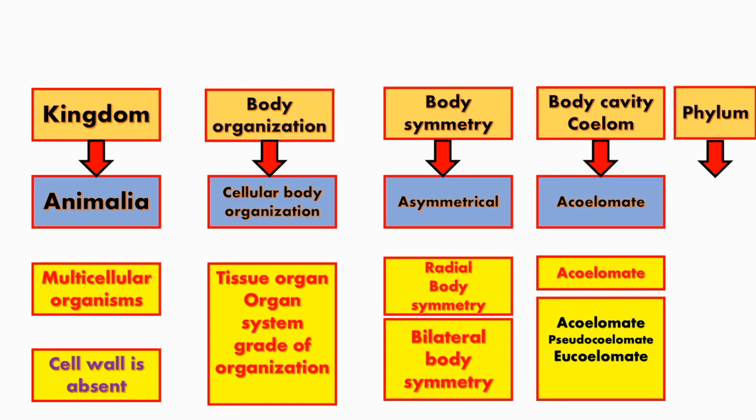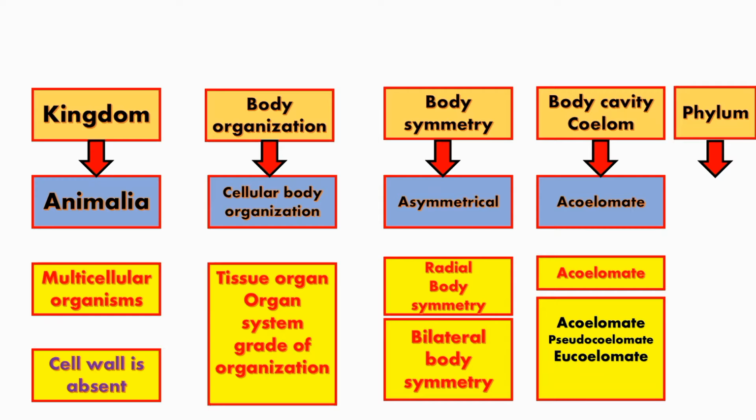See, kingdom Animalia consists of multicellular organisms without cell wall. First criteria is body organization. In the first group we place cellular body organization, and in the second, tissue, organ and organ system grade of organization. Next is body symmetry. We place asymmetrical in one group, radial symmetry in the second and bilateral symmetry in the third group.